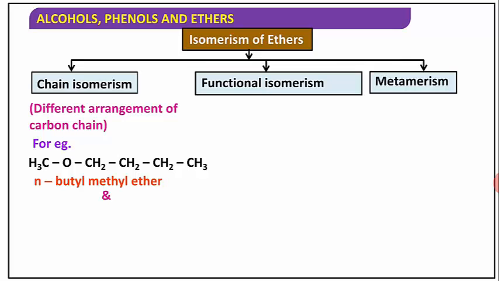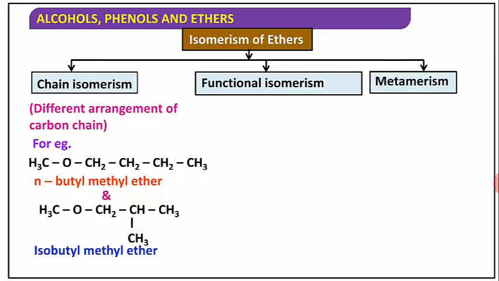If we arrange the chain differently, isobutyl and methyl groups are attached, therefore isobutyl methyl ether. They both have the same molecular formula but different carbon chains, therefore it is chain isomerism. The next one, functional isomerism, in which compounds have the same molecular formula but different functional groups present in them.